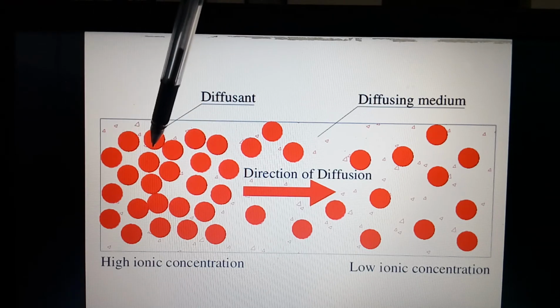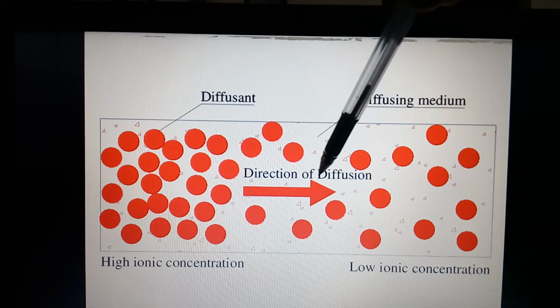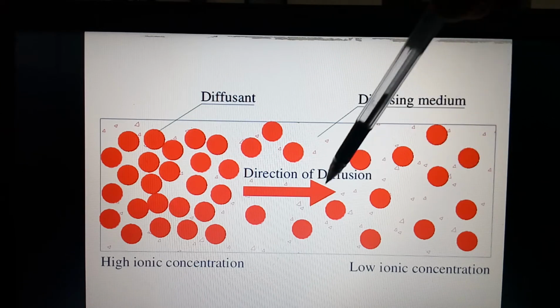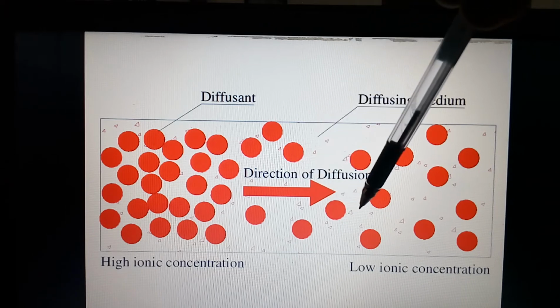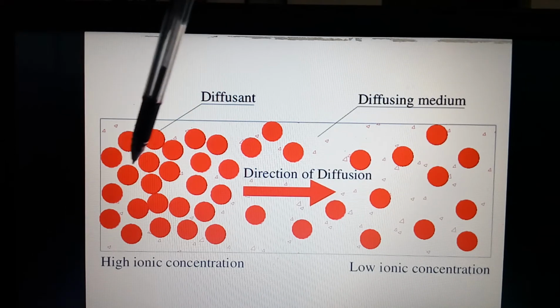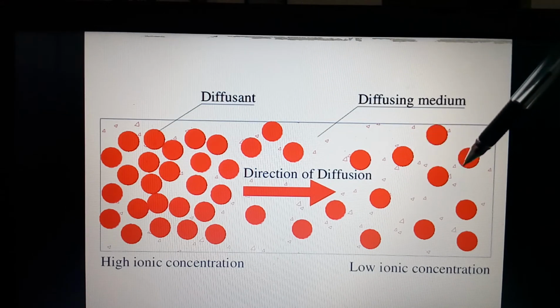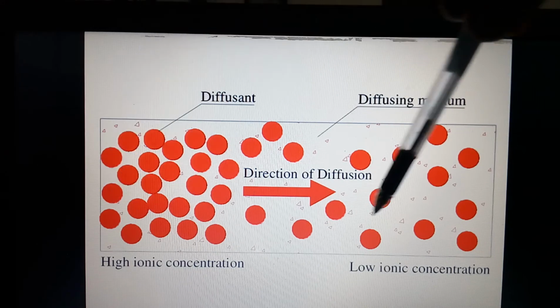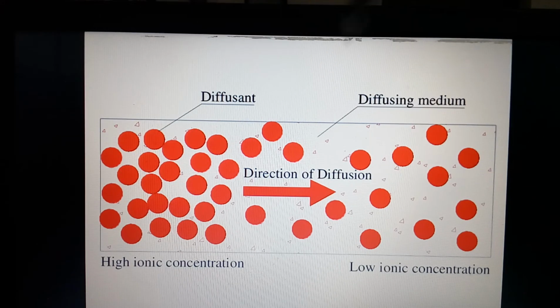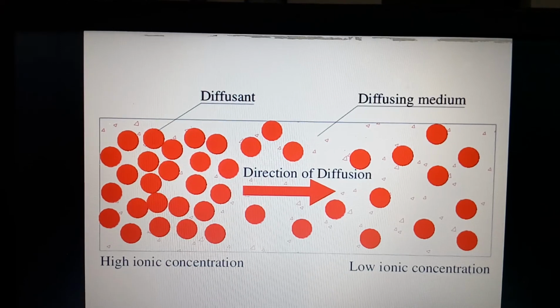From that side you can observe the ink getting dispersed into the entire water till the water contains the ink molecules in an equal form. They tend towards equilibrium. So this is about diffusion.